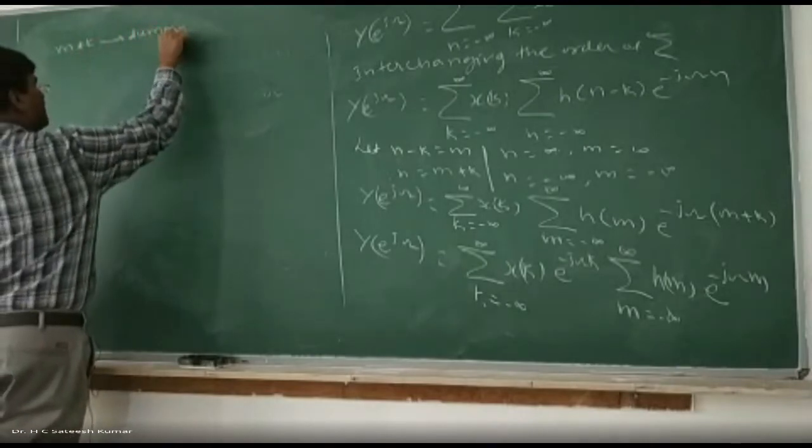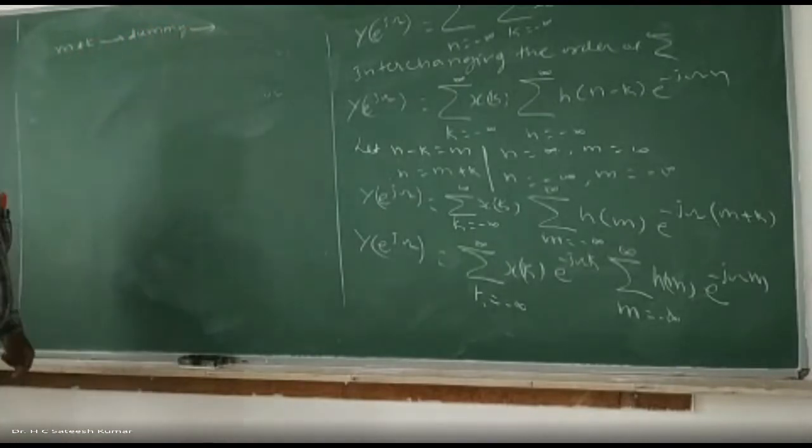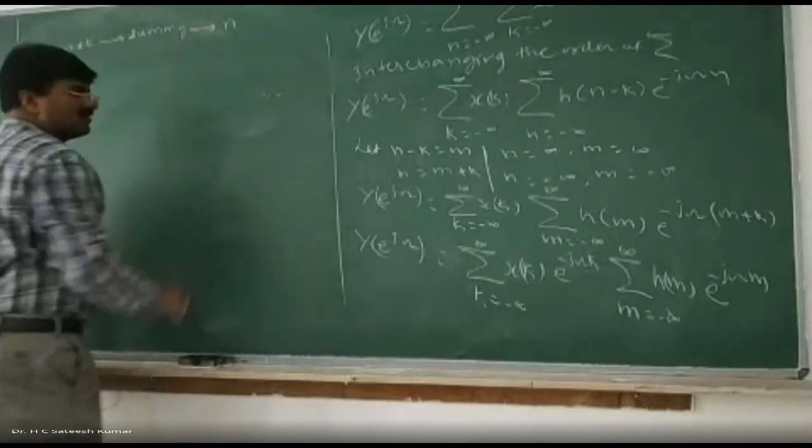Once they are dummy variables, I can replace them by any letter. Now I'll replace them by the letter n.